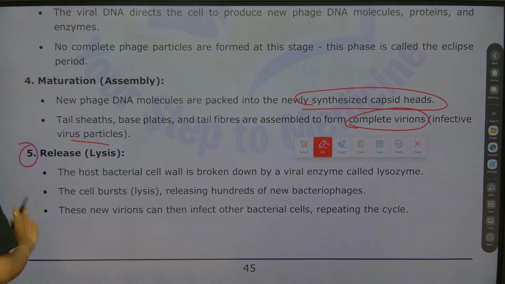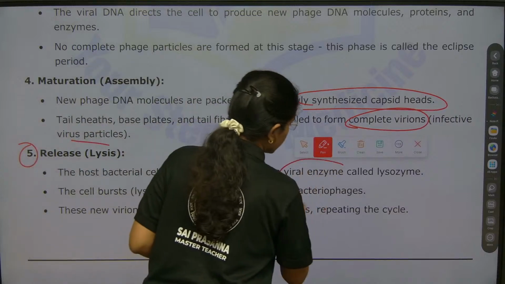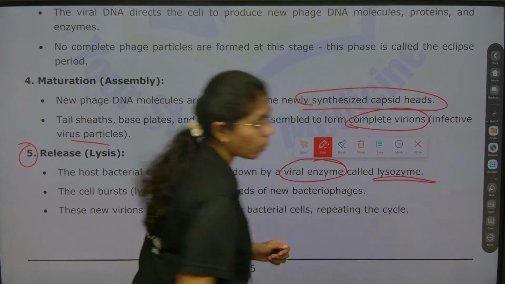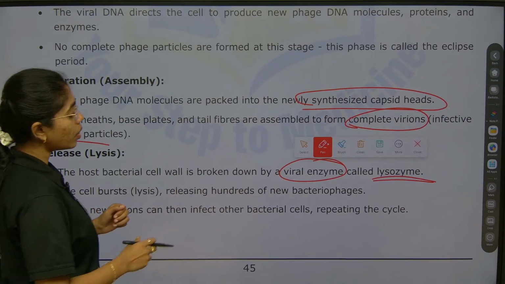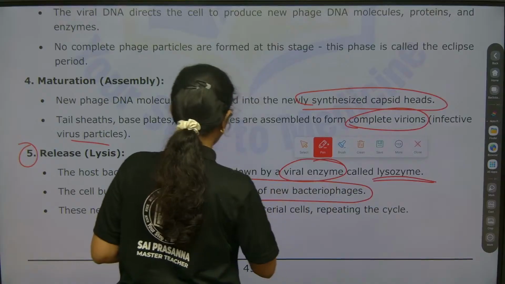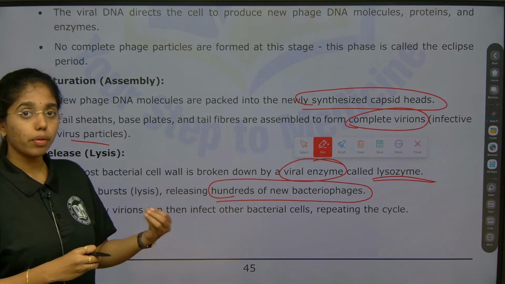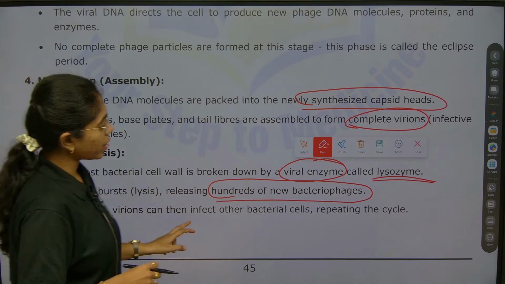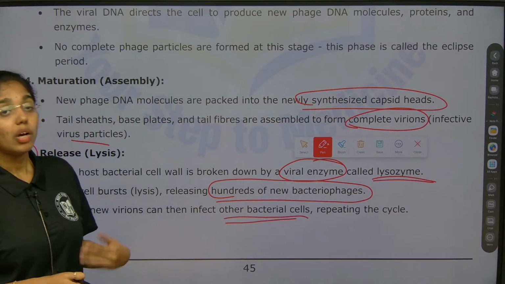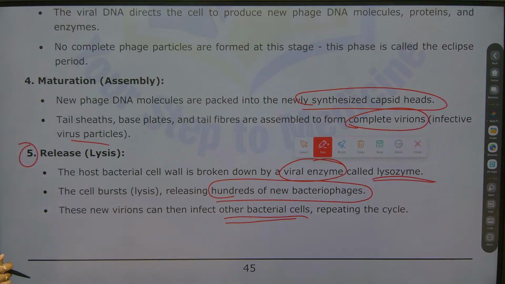Last is what? Release or lysis. The host bacterial cell wall is broken down by viral enzyme. This viral enzyme is called what? Lysozyme. The cell will burst open, releasing hundreds of new bacteriophages. These new virions can then infect other bacterial cells by repeating the cycle. This is the complete sequence of steps.